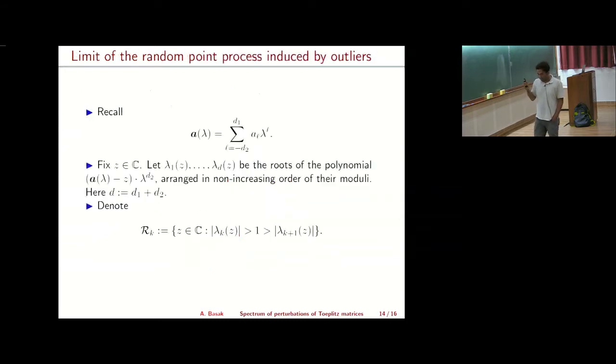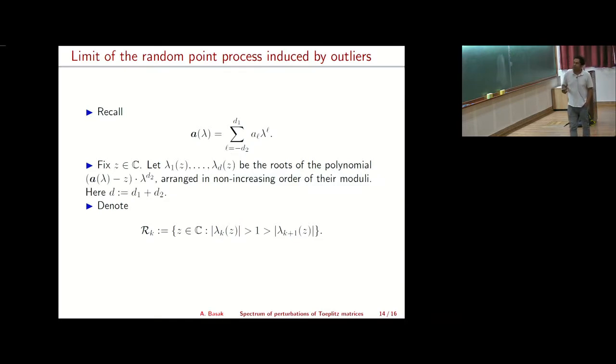Before introducing the result, I need to define a certain notion. We start with this symbol, a Laurent polynomial, which is a finite sum with l running from -d2 to d1. What I do is subtract z and multiply by lambda to the d2. Now it becomes a polynomial. Let lambda 1, lambda 2, up to lambda d be the roots of the polynomial, arranged in non-increasing order of the moduli.